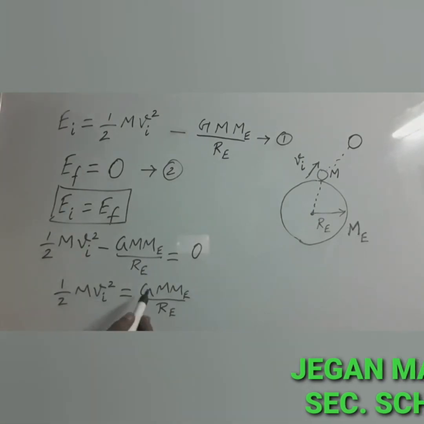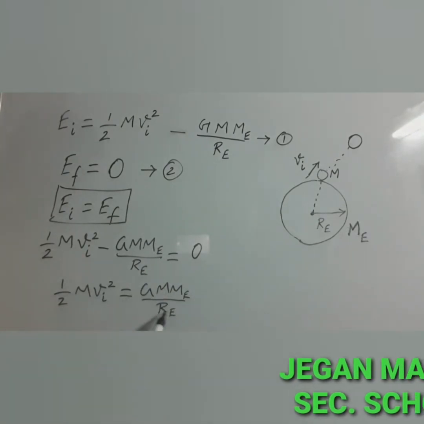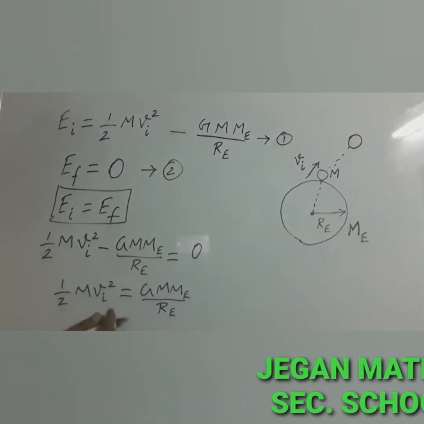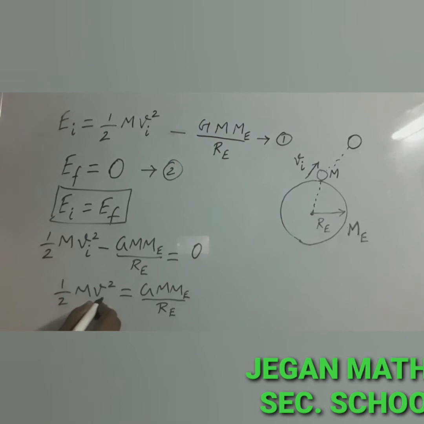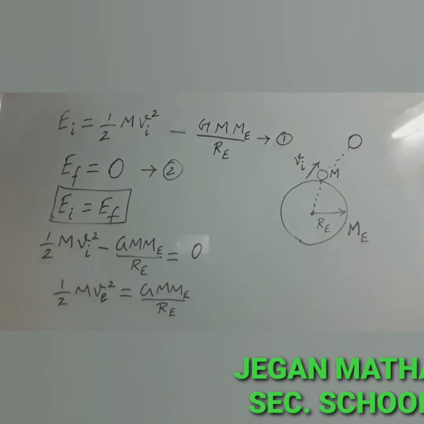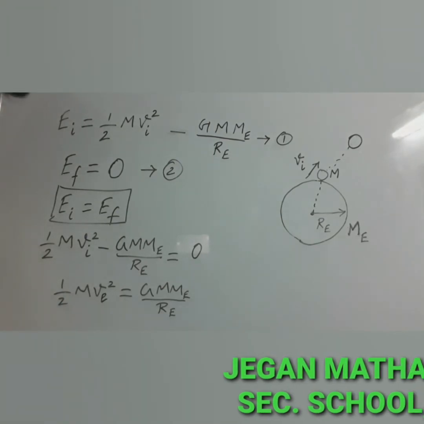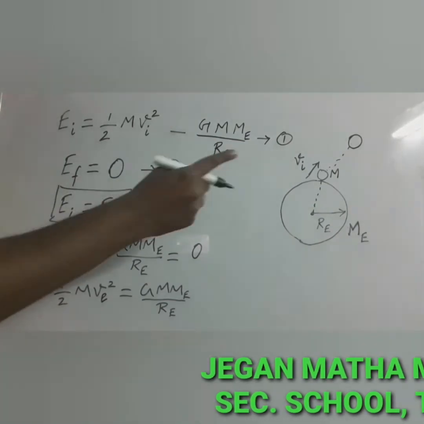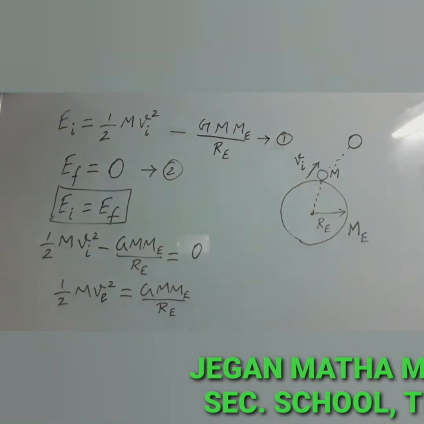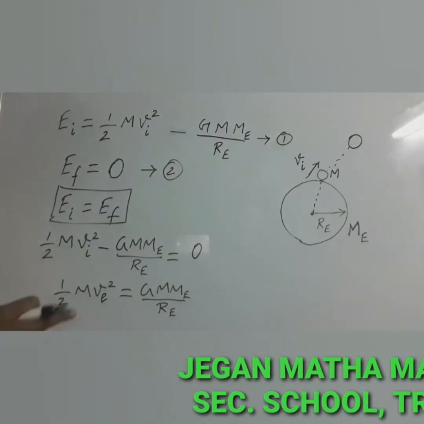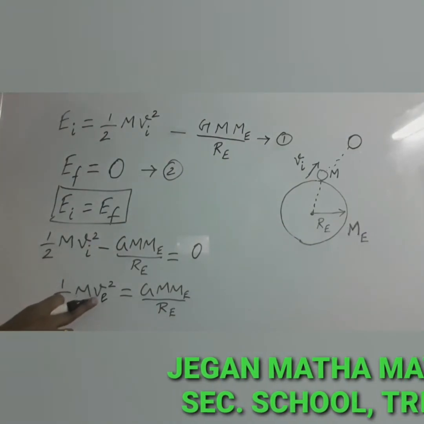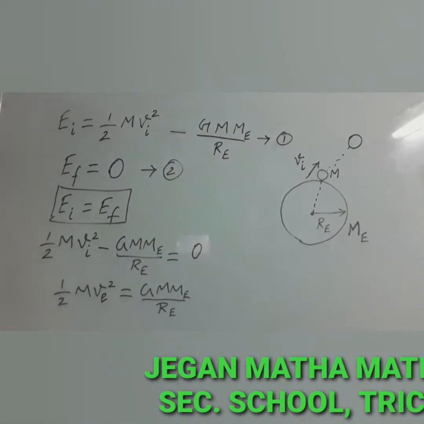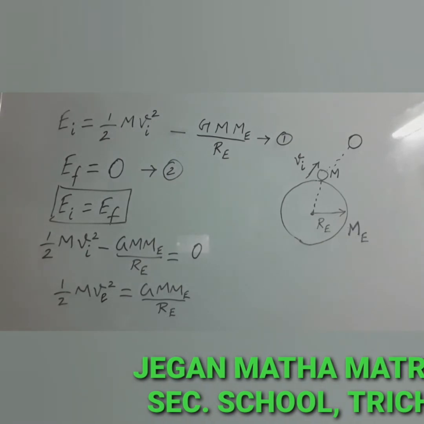You can observe the right hand side of the given equation, all are constant values. So instead of vi square, I am going to write ve square, which is known as escape speed. Consider the escape speed, the minimum speed required by an object to escape Earth's gravitational field. So I have replaced vi with ve. Now we can find the expression for escape speed.